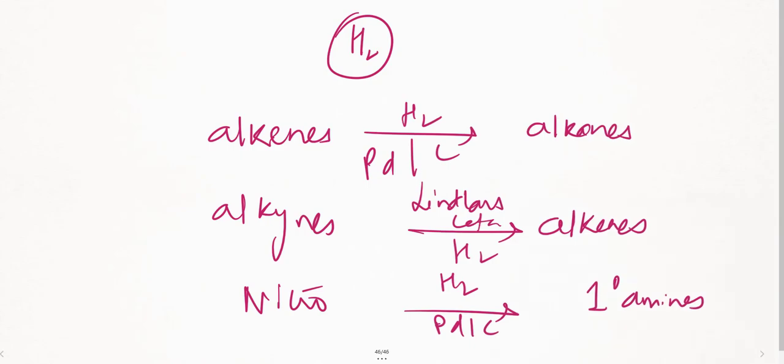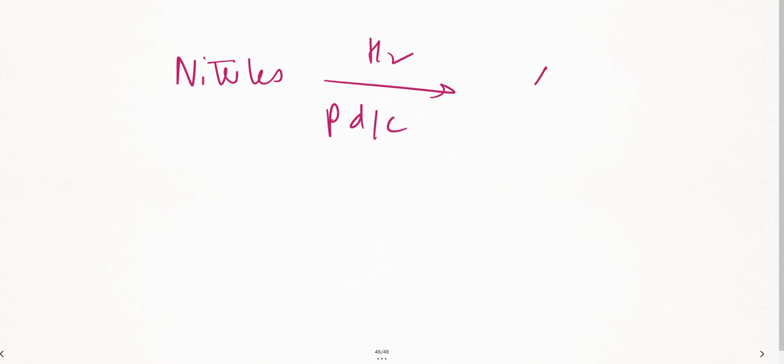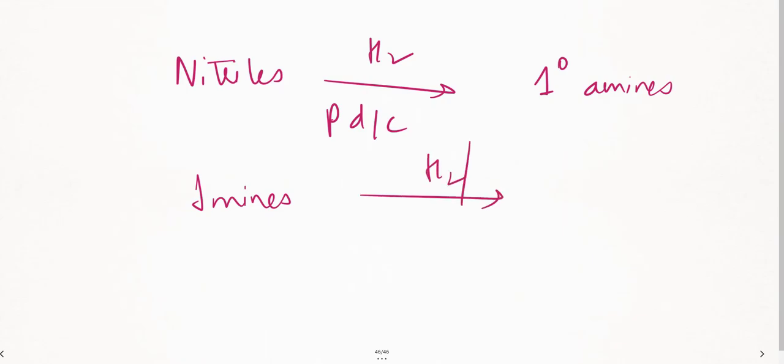Let us go to the next page. If you have nitriles given to you and you have hydrogen and palladium, they get converted to primary amines. Remember that. And next important, if you have imines and you have hydrogen as well as palladium, imines are getting converted to amines.